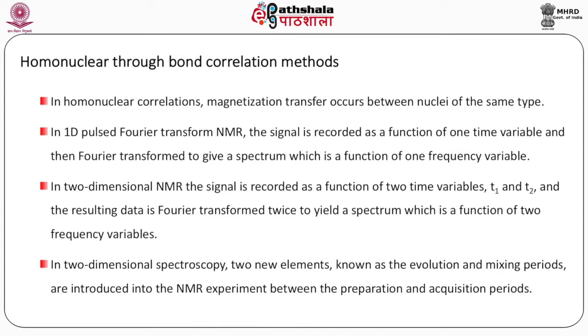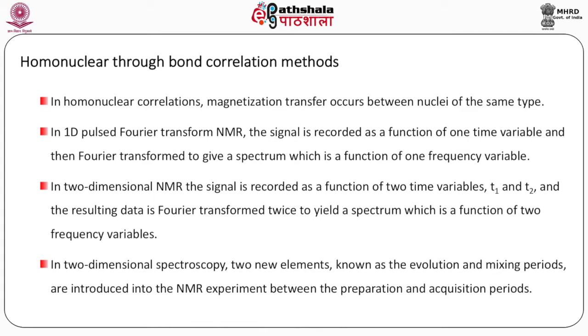Homonuclear through bond correlation methods. Homonuclear means involving interactions between the same type of nuclei. In homonuclear correlations, magnetization transfer occurs between nuclei of the same type. In 1D pulsed Fourier transform NMR, the signal is recorded as a function of one time variable and then Fourier transformed to give a spectrum which is a function of one frequency variable.